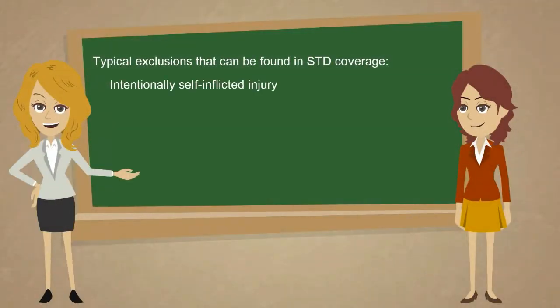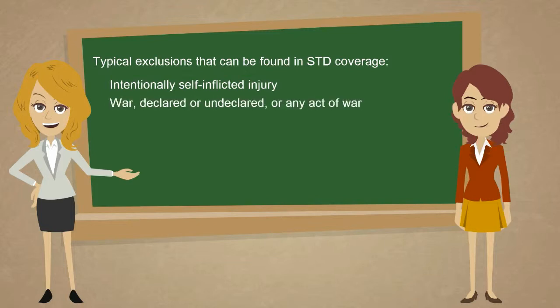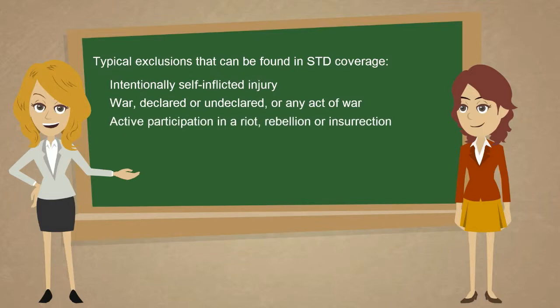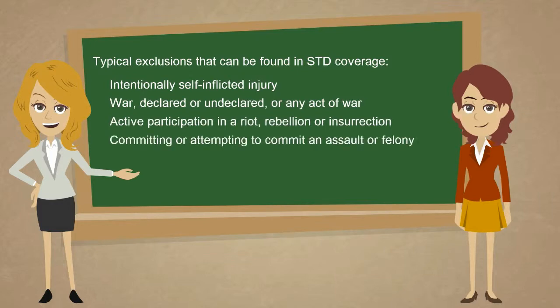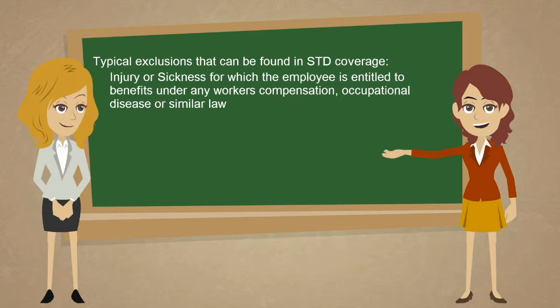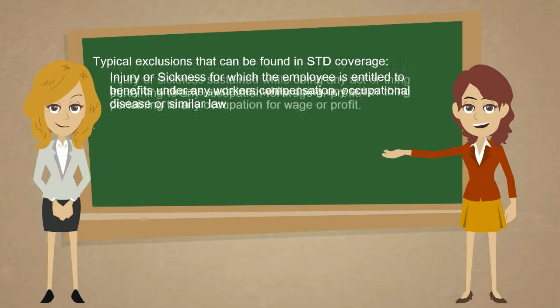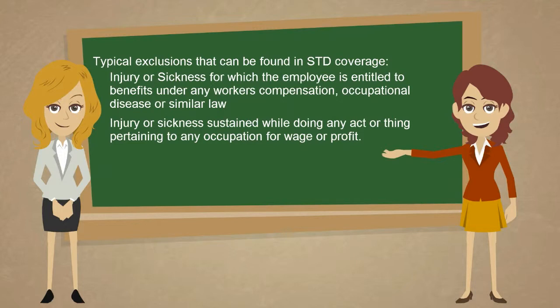Whether a plan is employer-paid or voluntary, the exclusions tend to be the same. So here is a list of the typical exclusions and limitations that you might find in your contract. Intentionally self-inflicted injuries would be excluded. Injuries due to an act of war, participation in a riot, or attempting to commit an assault or felony. Injury or sickness for which the employee is entitled to benefits under any workers' compensation, occupational disease, or similar law. Injury or sickness sustained while doing any act or thing pertaining to any occupation for wage or profit.